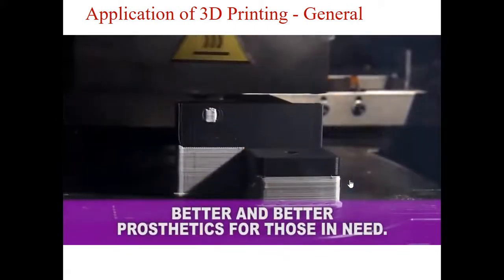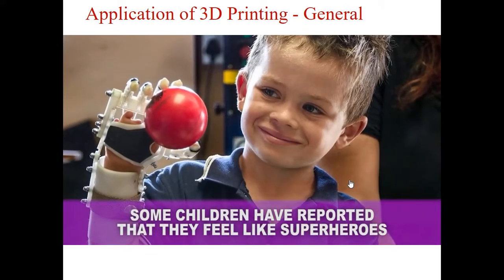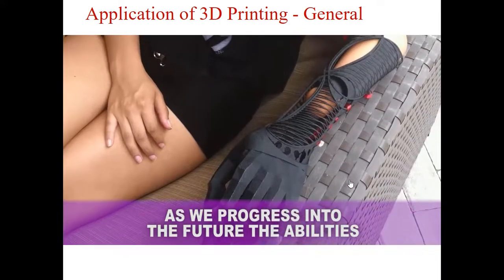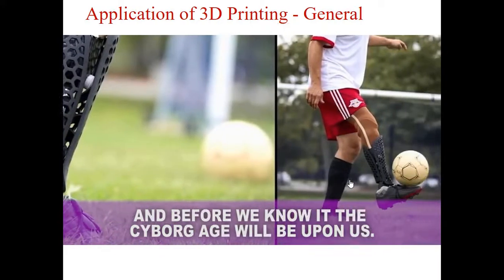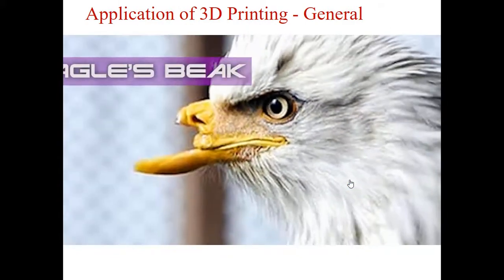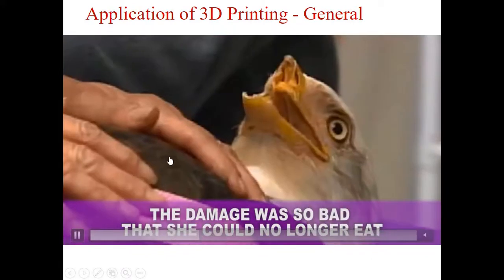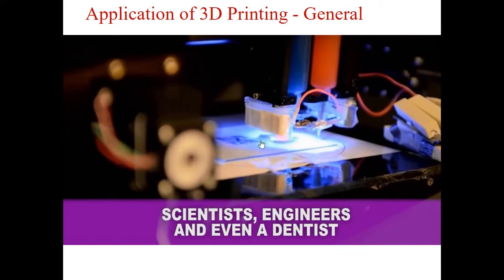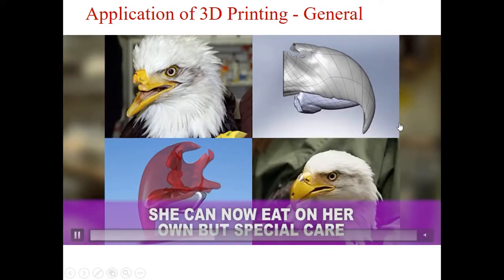Next is the artificial limbs. Even now, this is a case study of an eagle whose beak was broken. A medical team and a team of engineers printed part of her beak, and now it is working fine.